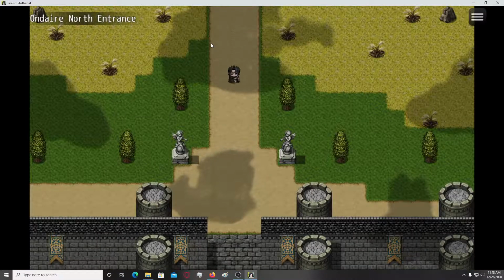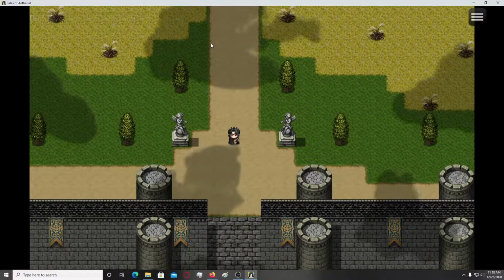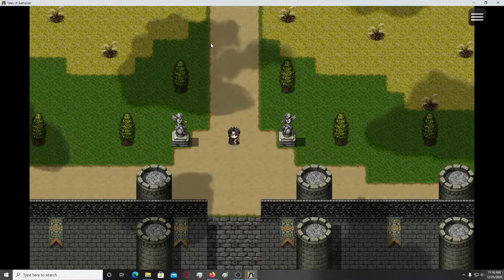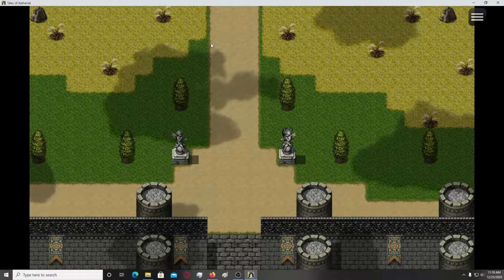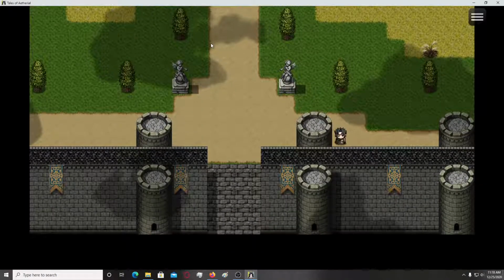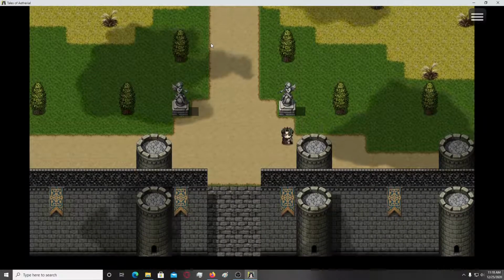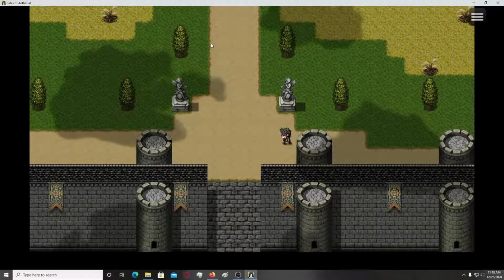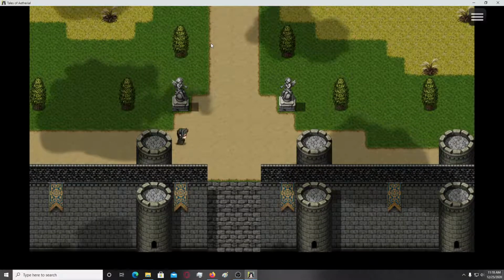Okay, so I think it would be enough for now, because I don't want to present the whole game in a single video. Up till now, except a few design issues, like not being able to move under those towers, and the several few things that I mentioned till now.